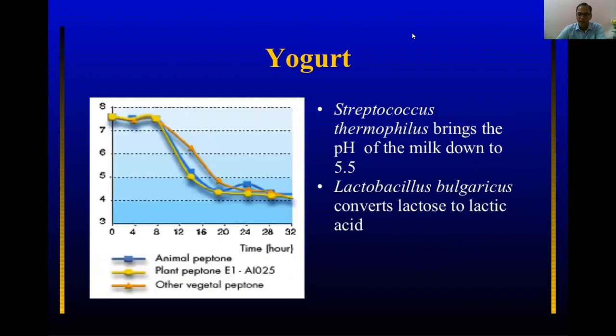Streptococcus thermophilus brings the pH of the milk down to 5.5, and Lactobacillus bulgaricus converts lactose to lactic acid. So both bacteria do their work. Lactobacillus bulgaricus converts lactose to lactic acid, and Streptococcus thermophilus brings down the pH of the milk up to a level of 5.5.